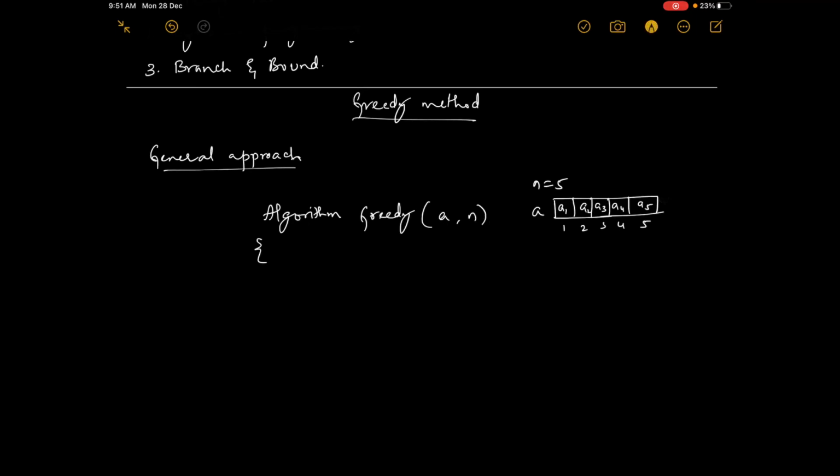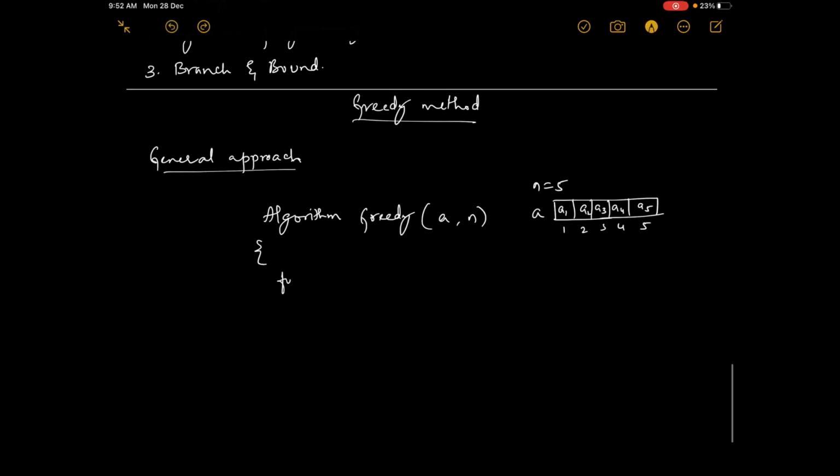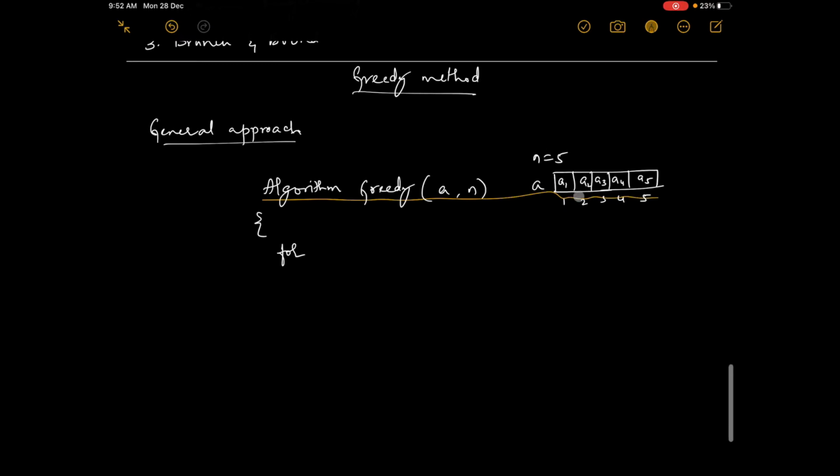So what we do, as I said, is solve the problem in stages, and in each stage we take one input at a time. So we will have to use a for loop, because we have to take all the inputs.